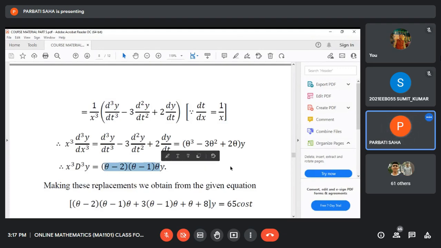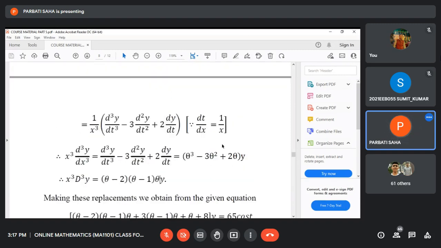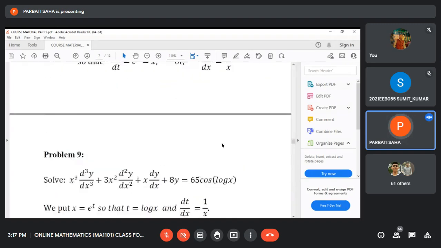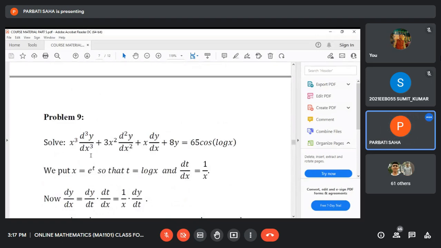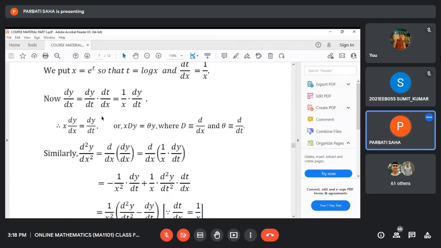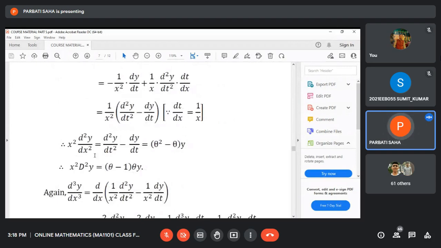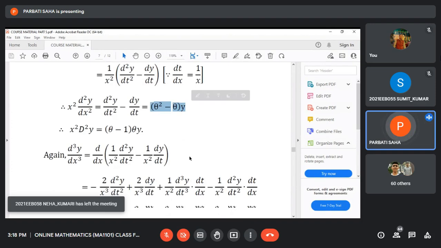Now all this will be substituted in x cube d3y dx3 plus 3x squared d2y dx2 plus x dy dx. Here x dy dx should be replaced by dy dt, and x squared d2y dx2 will be replaced by theta square minus theta operating on y.